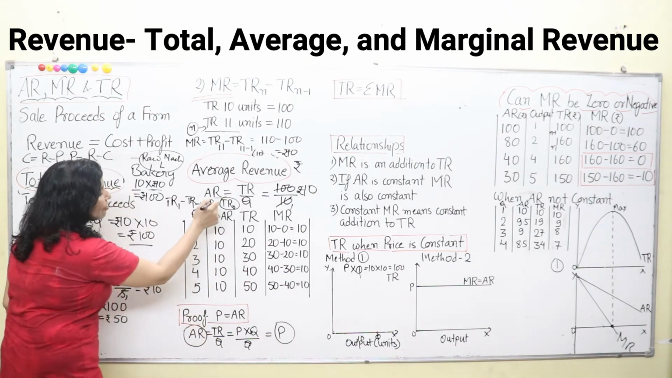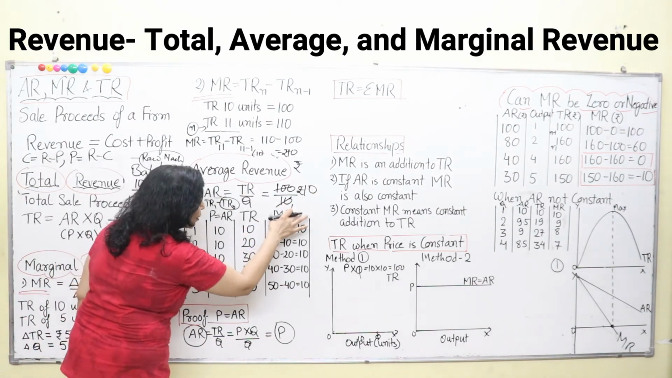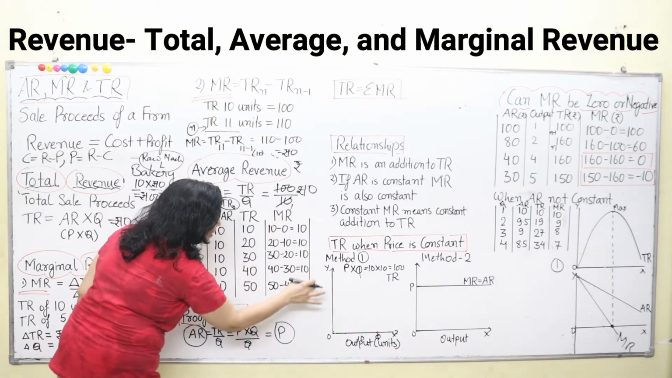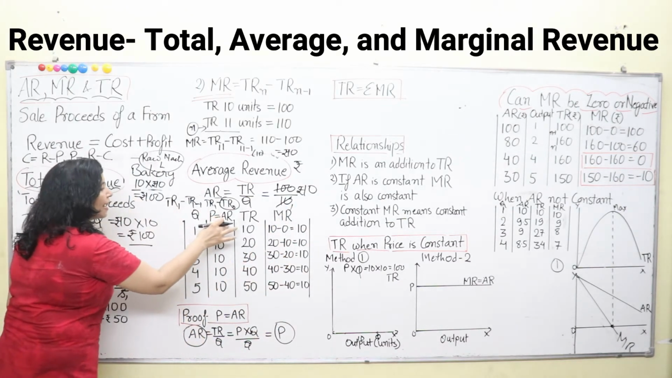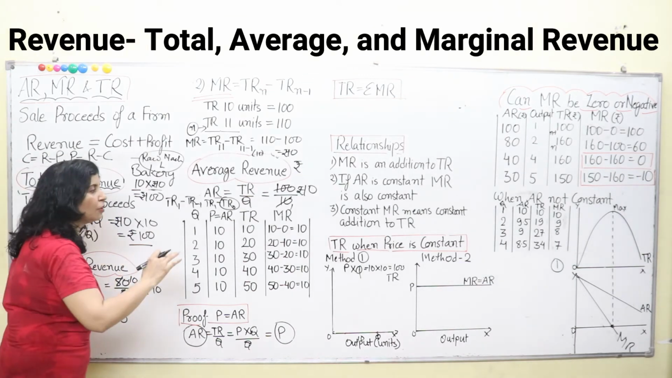Now, here average revenue is 10. That means it is constant. Here marginal revenue is 10 again. Why? Because when average revenue is constant, your marginal revenue is also constant. They both will be equal.